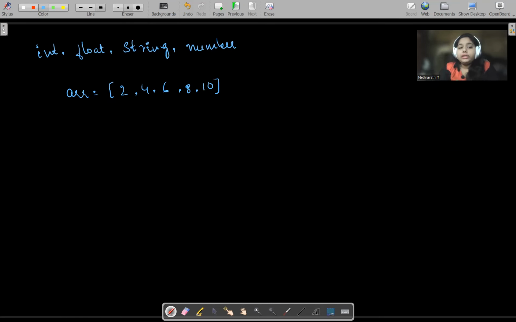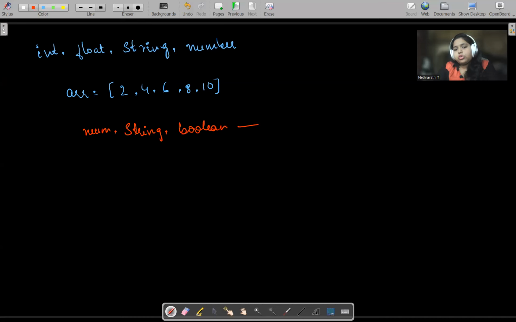Can we store different types of data in one single container somewhere? Can we do that? So our object is to store different types of data. For example, we want number, we want string, we want boolean.